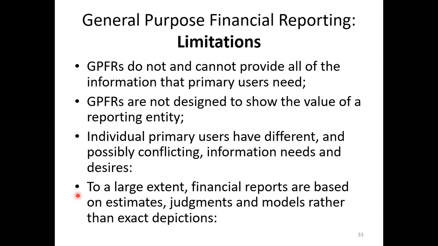Goodwill, it's a judgment, it's an estimation. General reserves, estimations, right? So to a large extent, financial reports are based on estimates, judgments, and models rather than exact depiction. So that's all about that presentation.